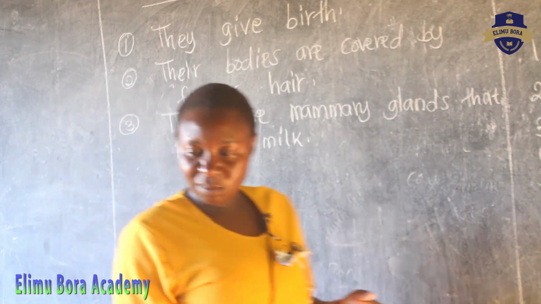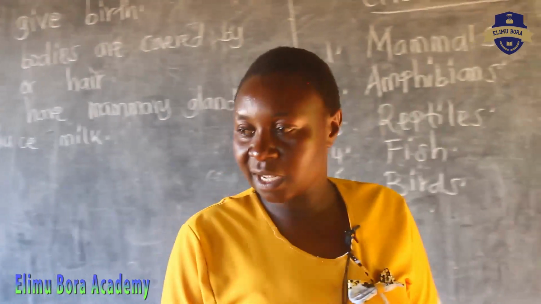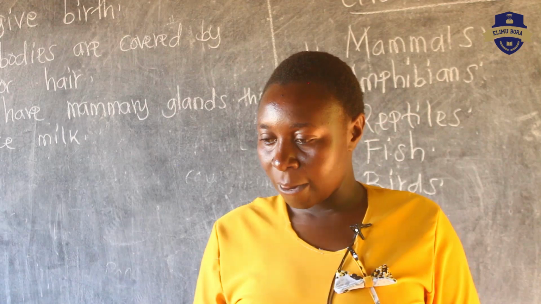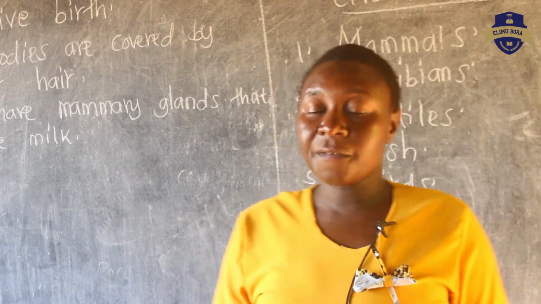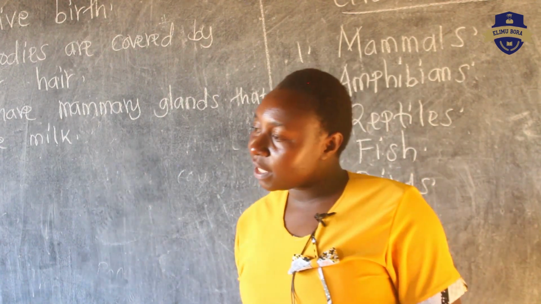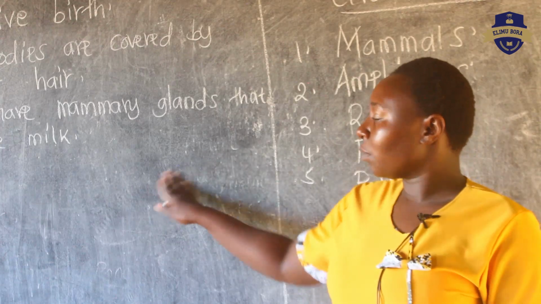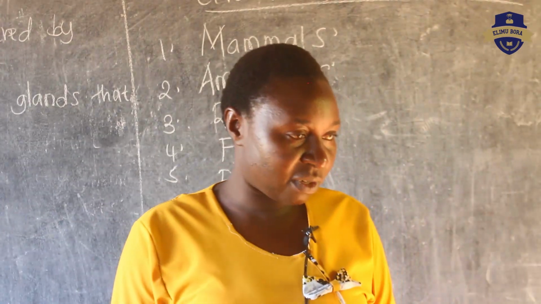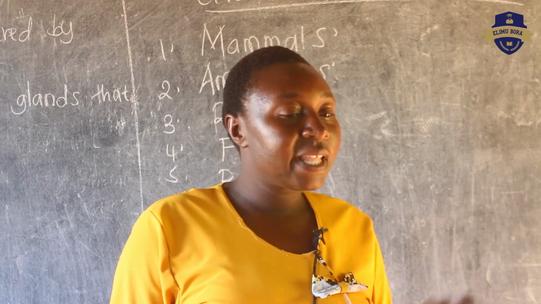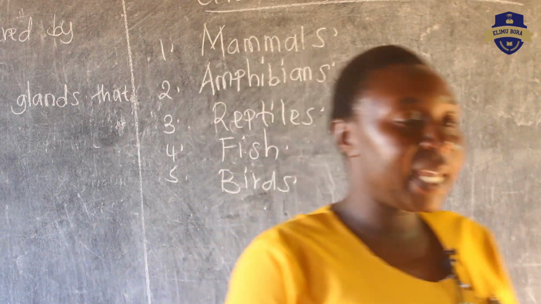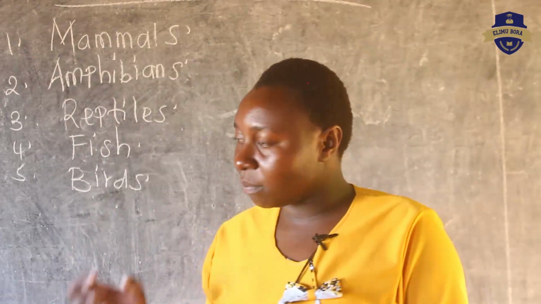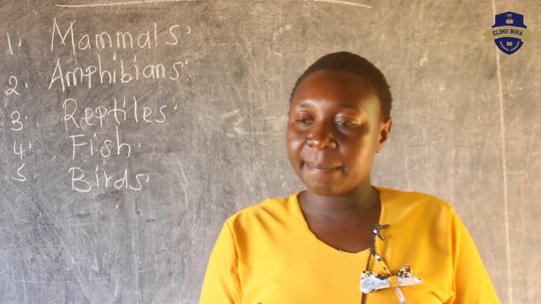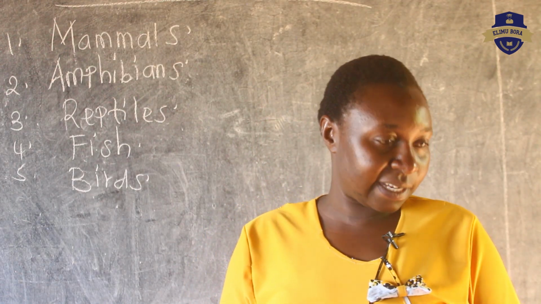Your mother is having a small baby at home. What does that small baby feed on? Milk. So for all the mammals, a human being, a mother, a cow, an elephant, a cat, a dog, a pig, all those animals that are called mammals, they feed their young ones on milk. So they have those things that produce milk are known as the mammary glands. Can you say mammary glands?